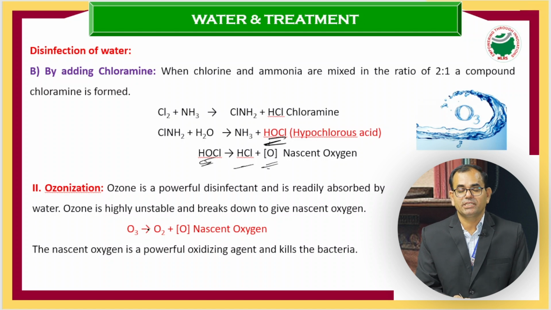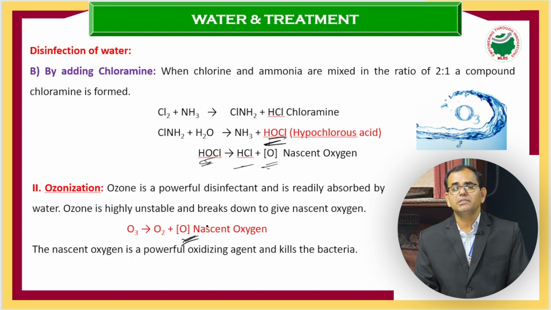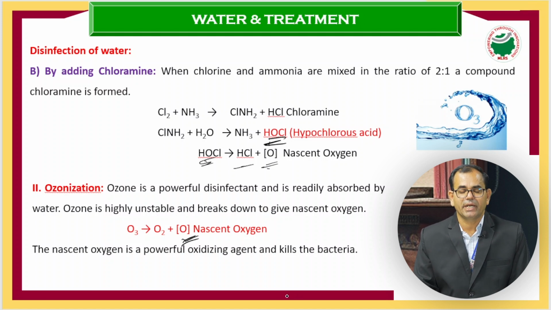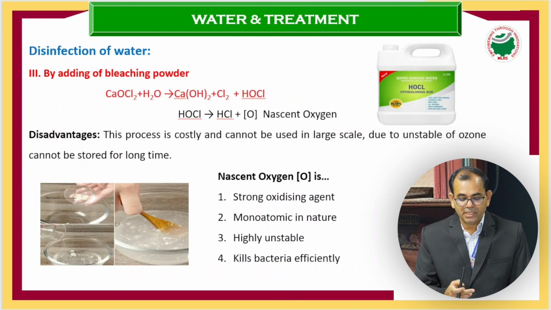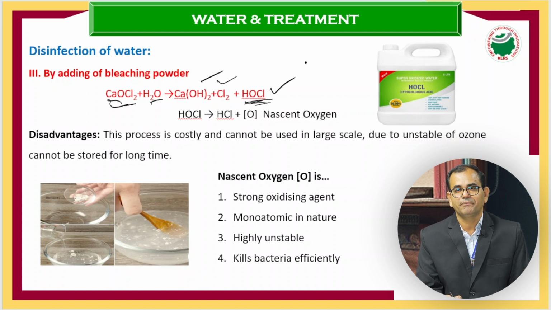Third method is ozonization. Ozonization is nothing but O3 conversion into oxygen and nascent oxygen. Nascent oxygen is always represented in square brackets, as I represented here. The next step is adding bleaching powder. The formula of bleaching powder is CaOCl, and with water, calcium hydroxide will be the first product, chlorine another byproduct, and hypochlorous acid, which we want. This is desirous, HOCl. This HOCl further dissociates into nascent oxygen and HCl.